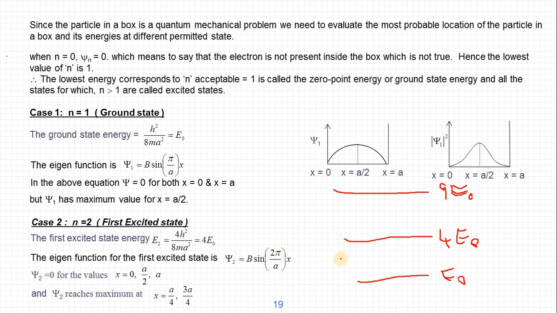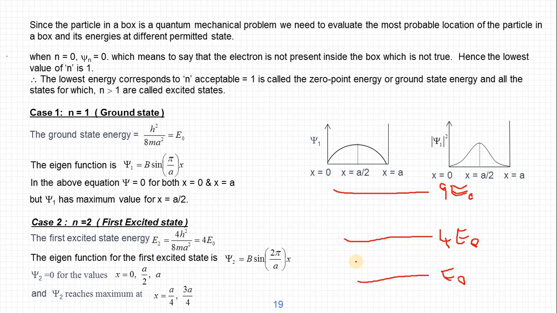This is not true in classical situations. In a classical case, for example, a tennis ball trapped between two boundaries, you can make the tennis ball move at any speed or with any kinetic energy. There is no restriction. It can move slowly or a bit faster or still faster, at any speed. So there is no restriction for a tennis ball to oscillate between any two fixed points.